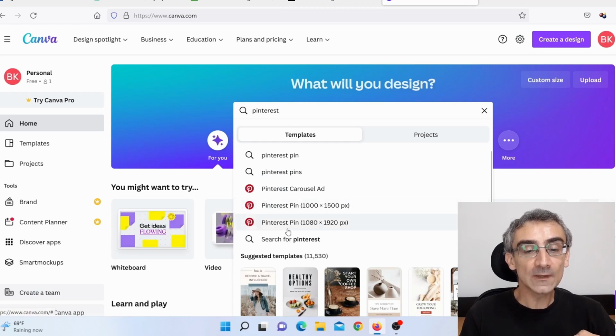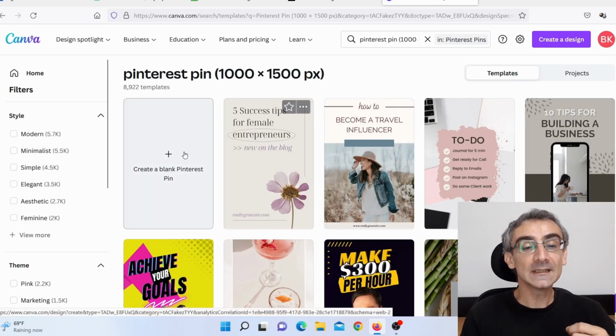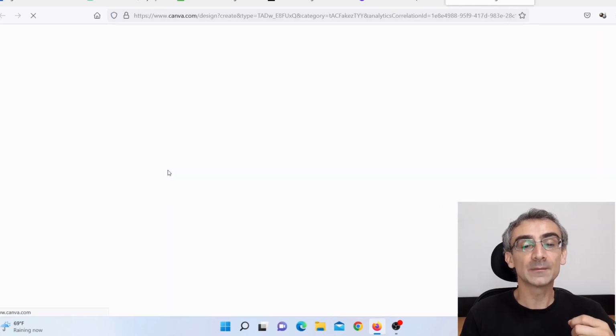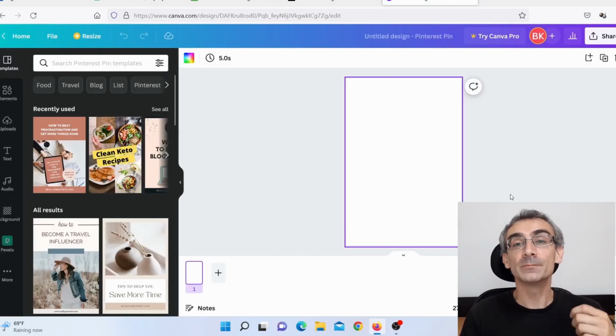And here you can choose one of the dimensions. So for example, let's just say this one here. Click on Pinterest pin, then click here on create a blank pin, and Canva will automatically give you the right dimensions for your Pinterest pin, so you don't have to go on Google and search for the right dimensions of a Pinterest pin.